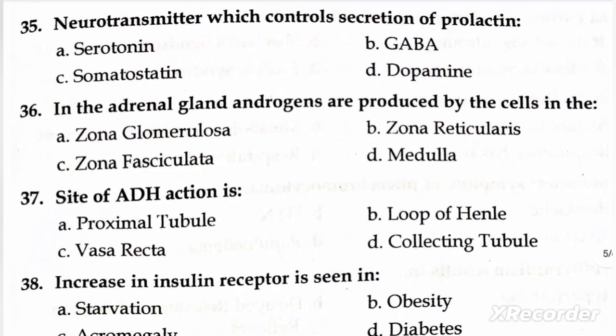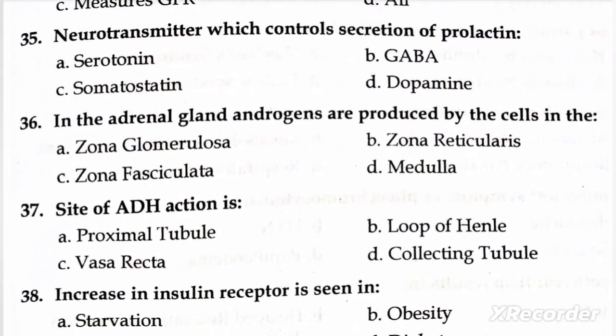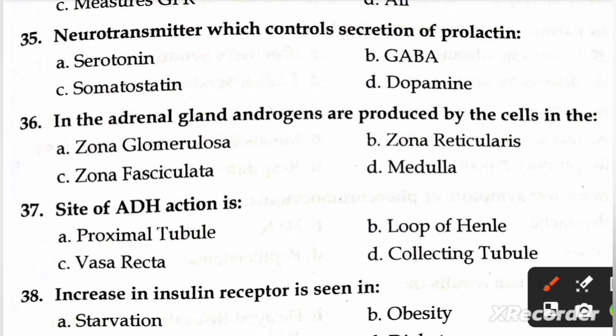Next question is, neurotransmitter which controls secretion of prolactin. A, serotonin, B, GABA, C, somatostatin, and D, dopamine. Right option is D, dopamine. Next question is, in the adrenal gland androgens are produced by the cells in the A, zona glomerulosa, B, zona reticularis, C, zona fasciculata, and D, medulla. Right option is B, zona reticularis.